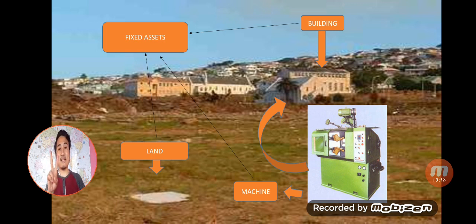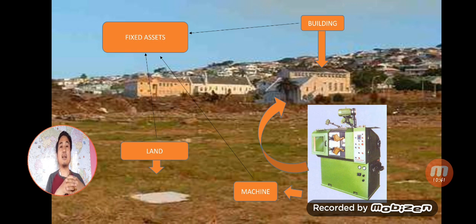But there are two types of asset. One is fixed asset, another is current asset. So land, building, machinery is fixed asset because the businessman is not going to sell this land, building, machinery. They're going to use this asset in order to make a shoe. But the businessman is going to sell the shoes frequently, again and again and again.